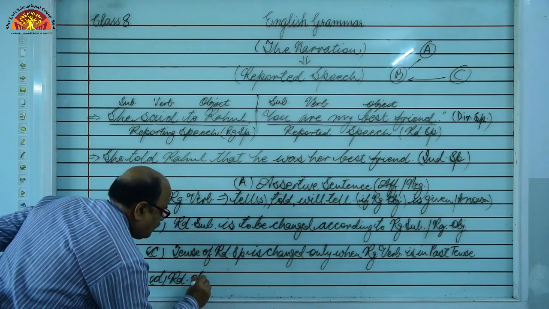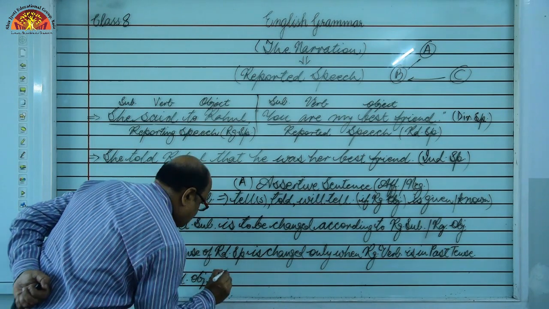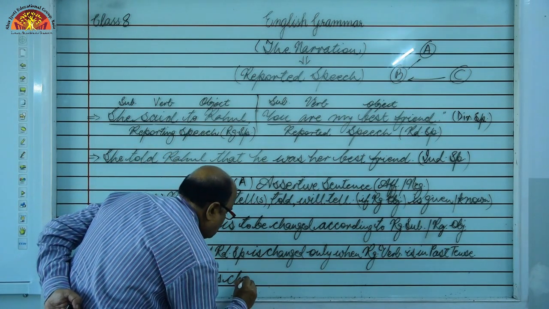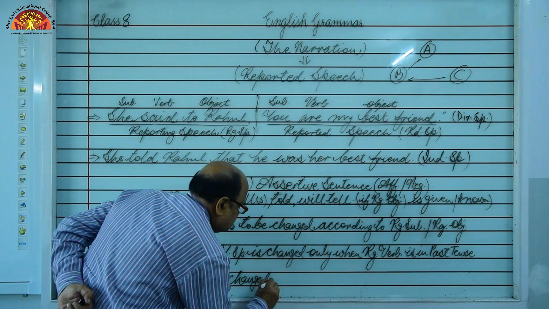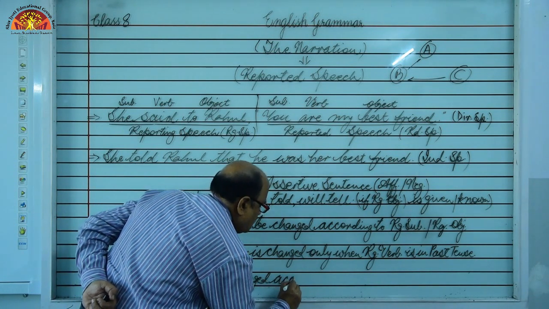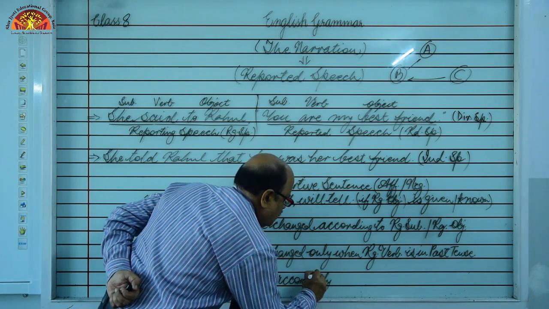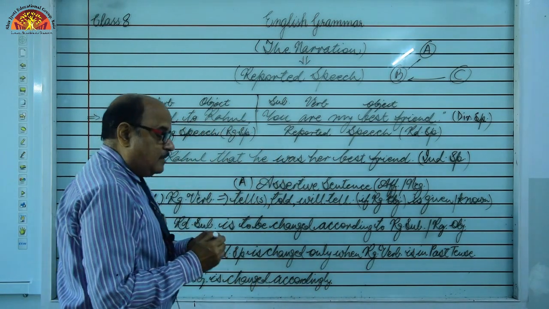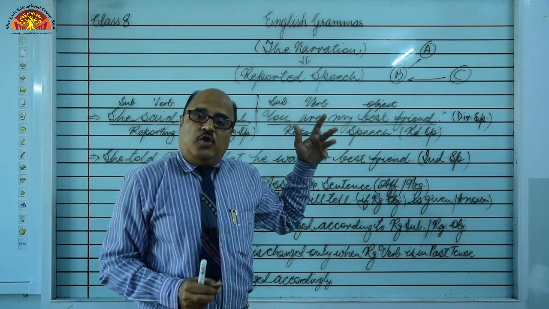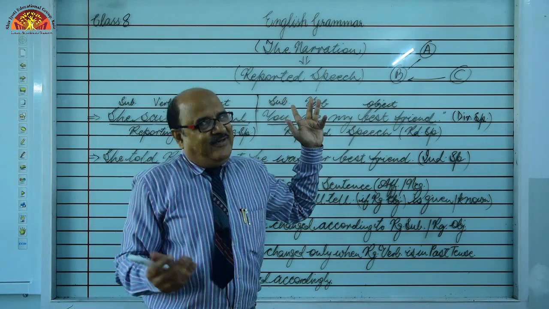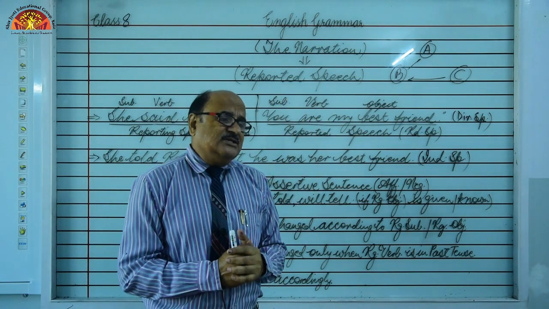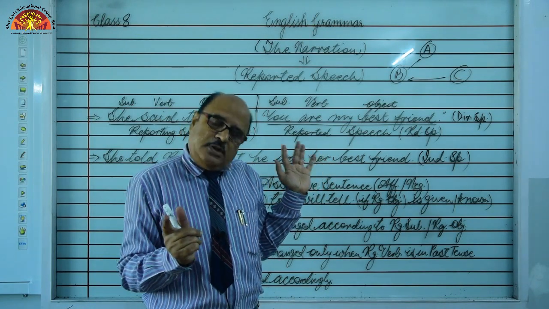And last is object. Reported object is changed accordingly. Okay, like tomorrow, if tomorrow is there, we can change, means some specific adverbials are to be changed, right?